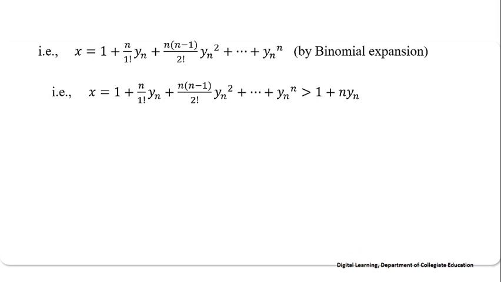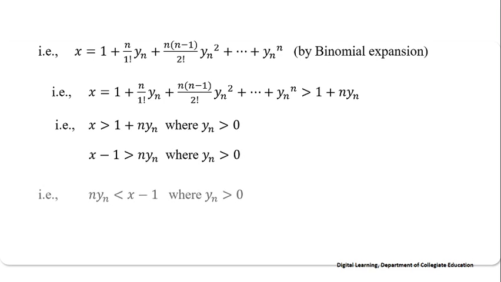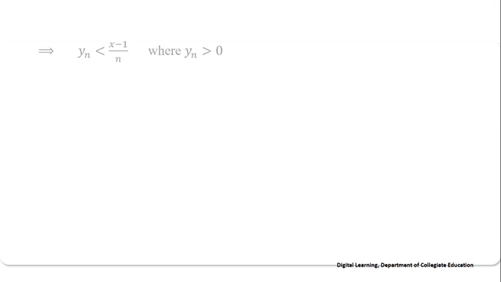That is, x is more than 1 plus n into yn, where yn is more than 0. On simplification, we will get yn is less than x minus 1 by n, where yn is more than 0.